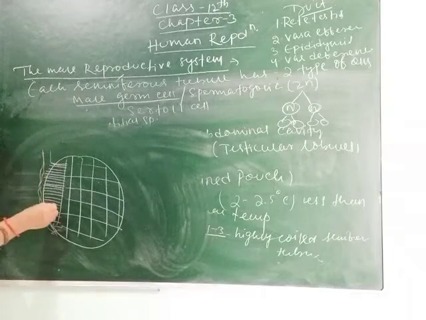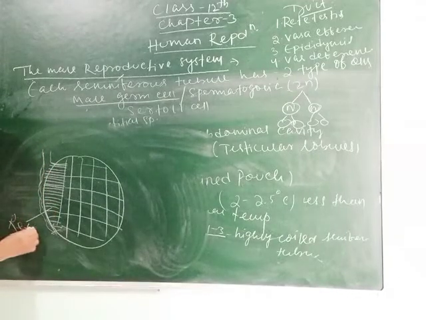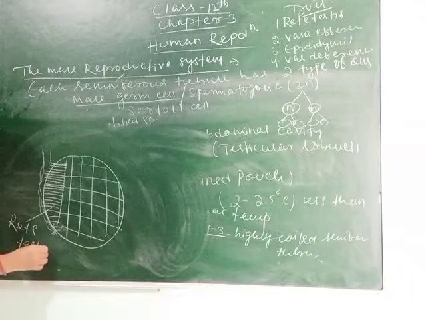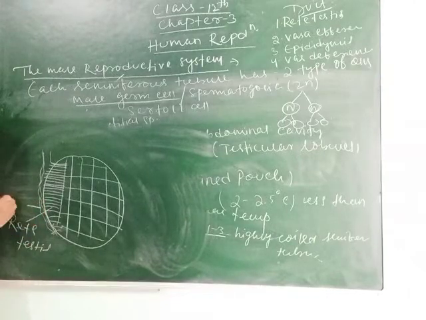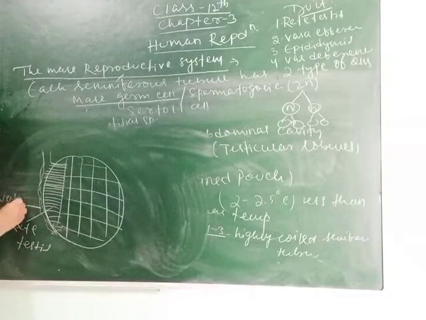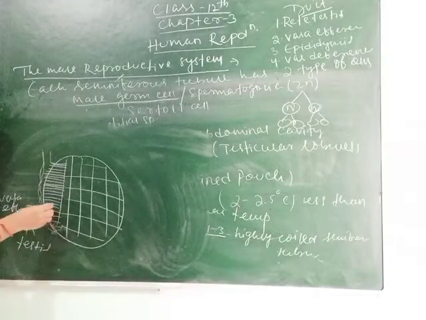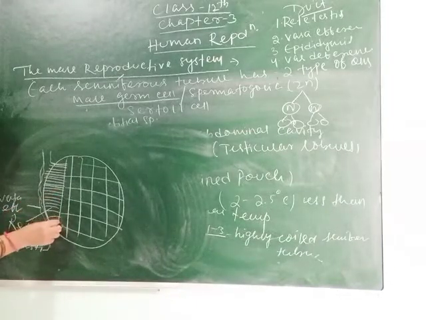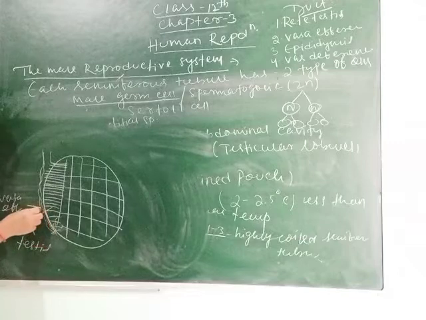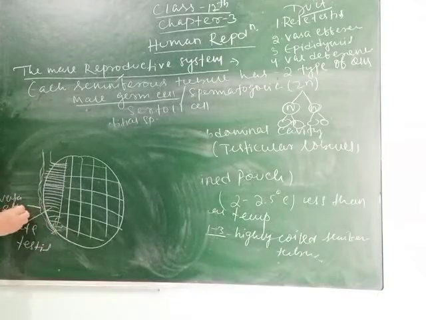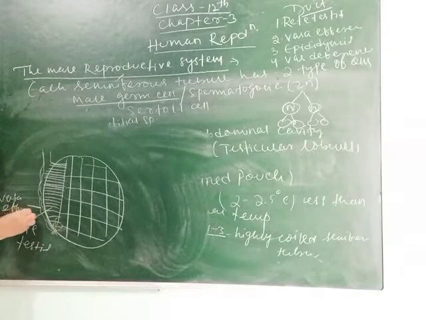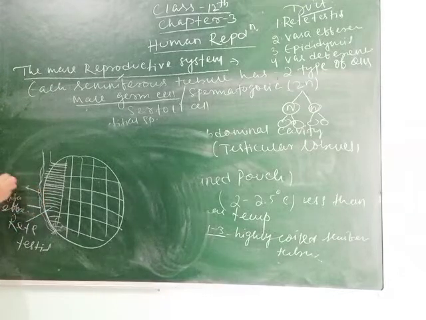This is the rete testis and this is the vasa efferentia. The sperms come from the rete testis towards the vasa efferentia, and then move towards the epididymis.